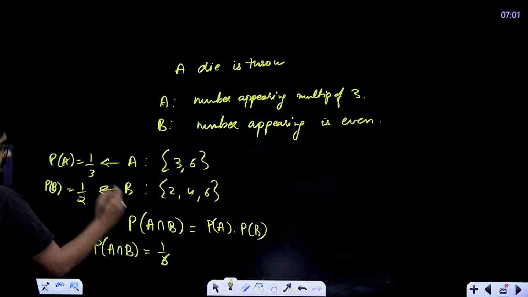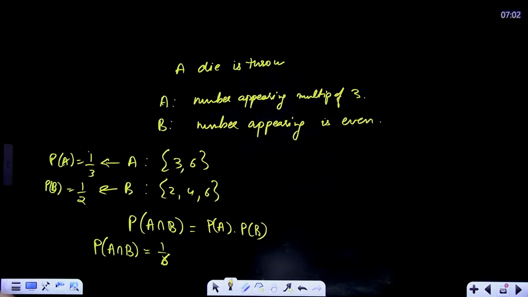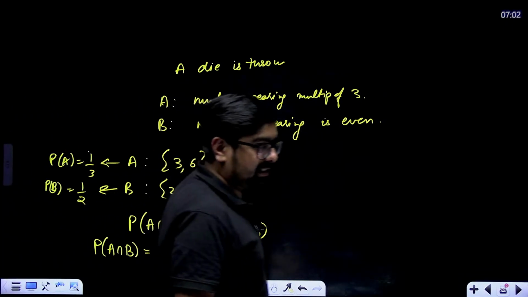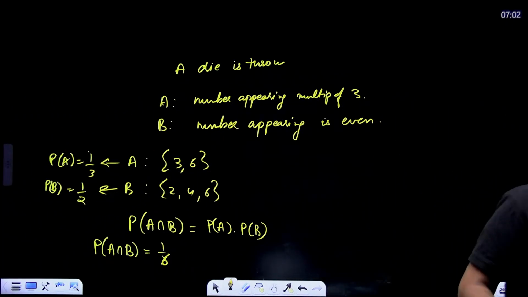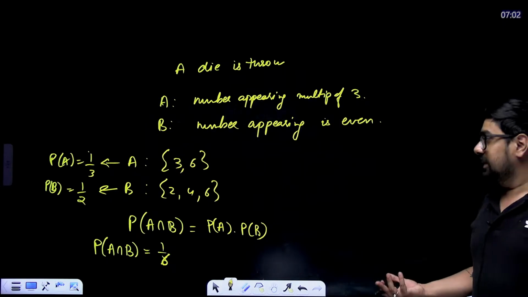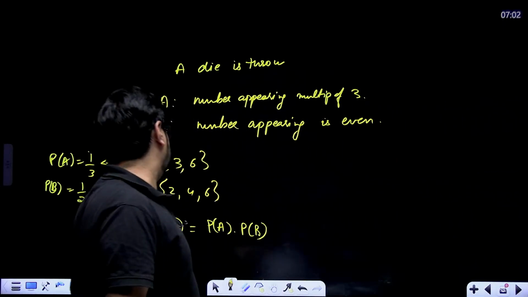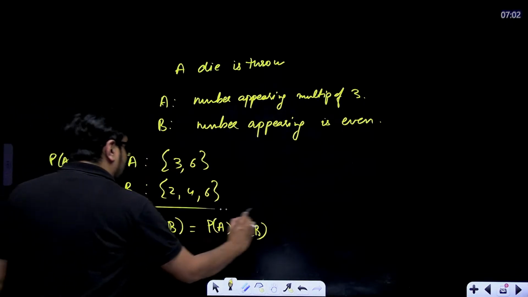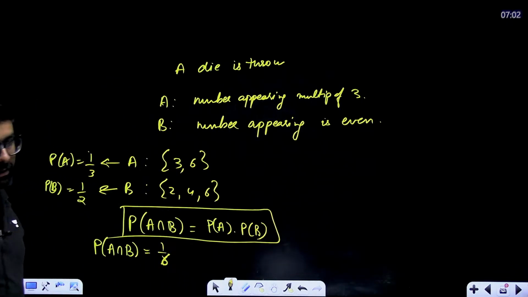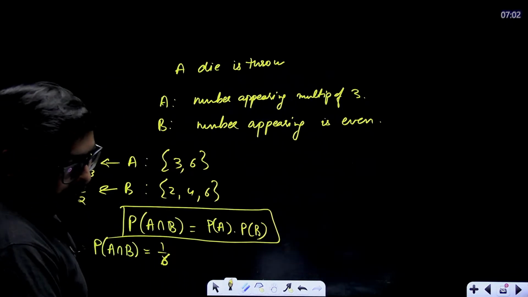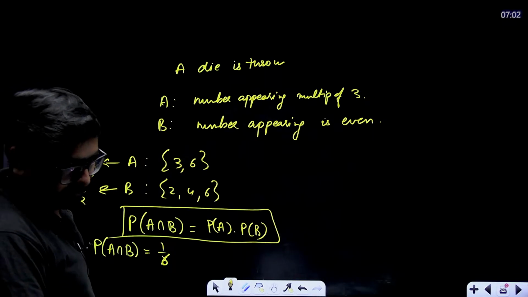So 1 by 6 is equal to 1 by 3 into 1 by 2. That means P of A intersection B is equal to P of A multiplied with P of B, so they are equal. That means these are independent events. Whenever you have to prove that two events are independent, always use this. A question can come on this.